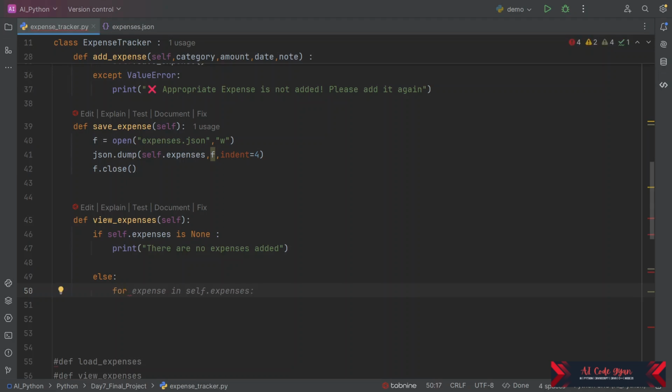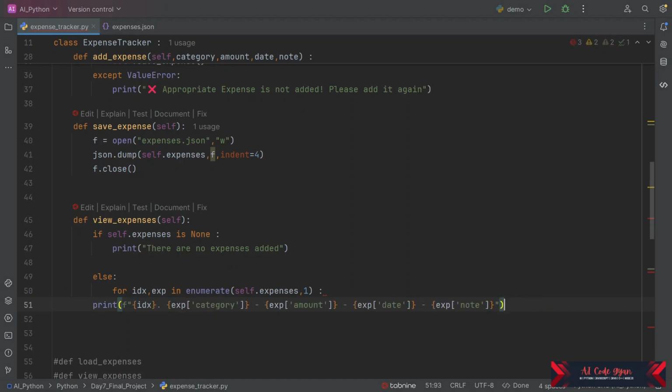For idx, expense in self.expenses. Yeah, sorry, we are going to use enumerate here. What this will do, we need to add the list number as well, I mean, at which number we are adding our expense. So we are going to enumerate it. This function you can go through; it is also an inbuilt function or method in Python.